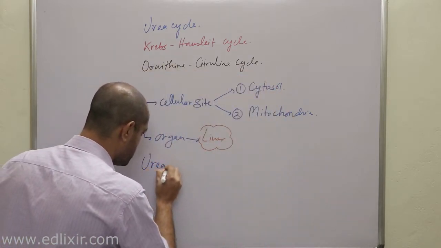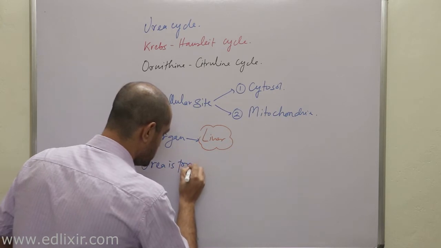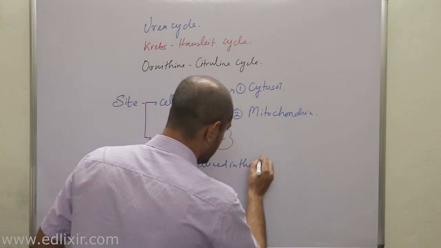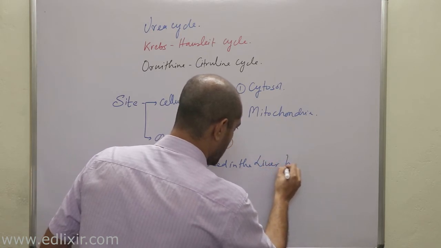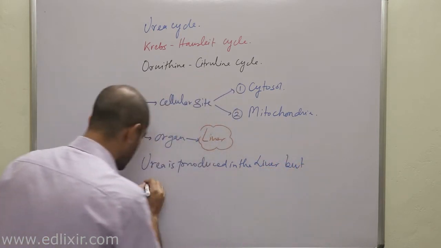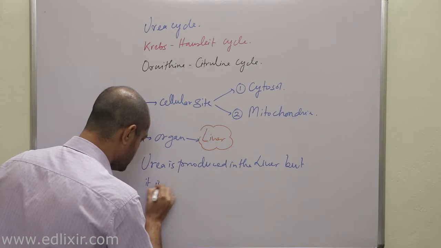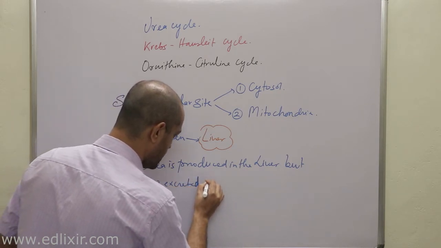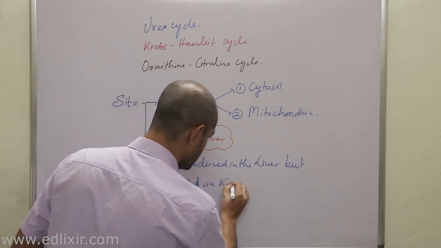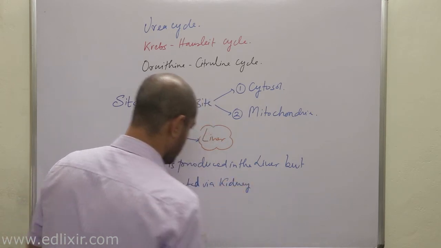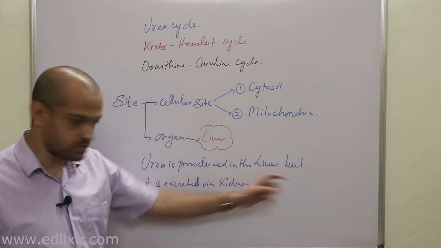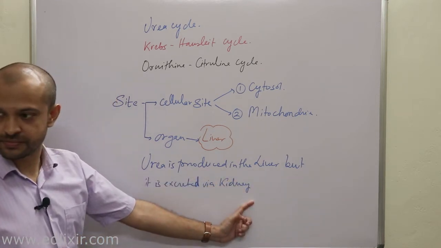Urea is produced in the liver, but it is excreted via kidney. Clear? It is produced in the liver, no doubt about this, but it is excreted via kidney.